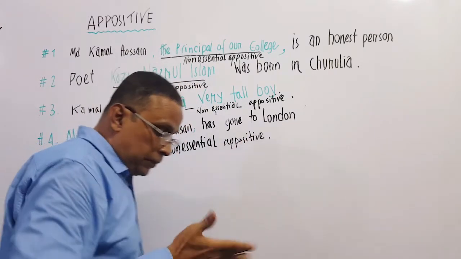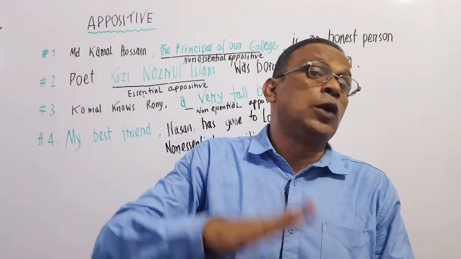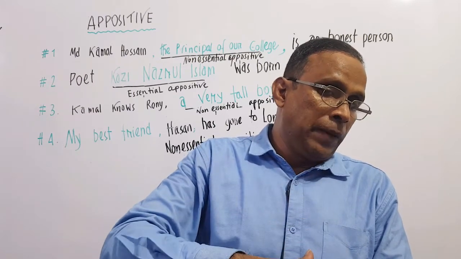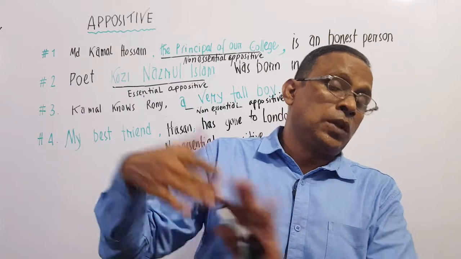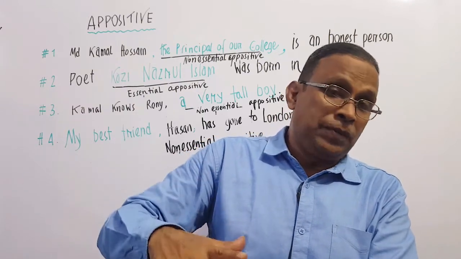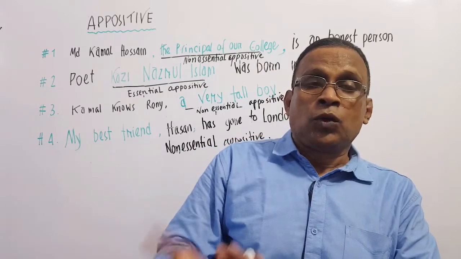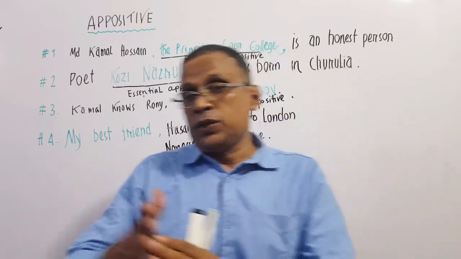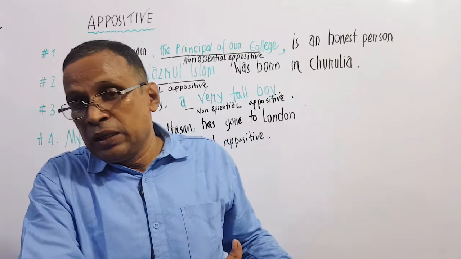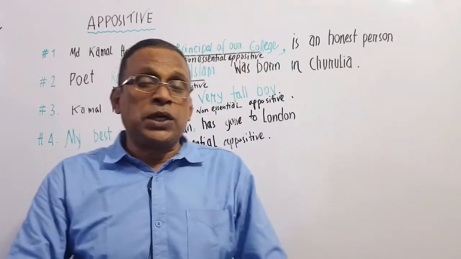So remember, an appositive is a noun, noun phrase, or noun clause, and we place it just next to a noun or noun phrase to modify, describe, or rename the noun. This appositive can be placed at the beginning, in the middle, or at the end. So this is all about our lesson today.